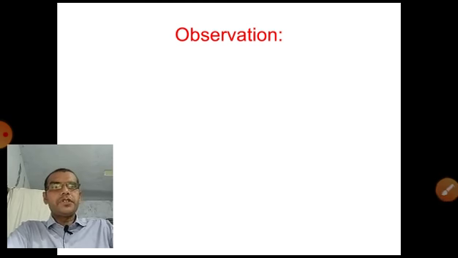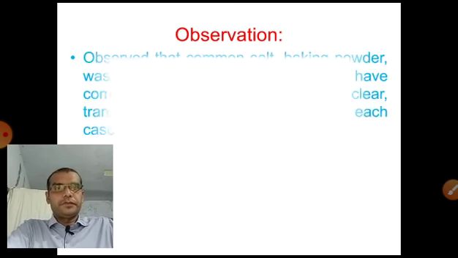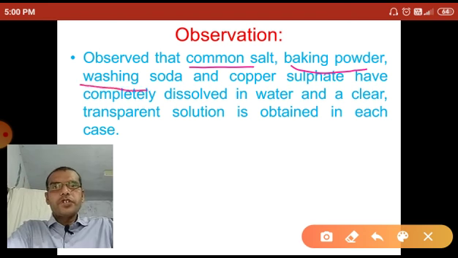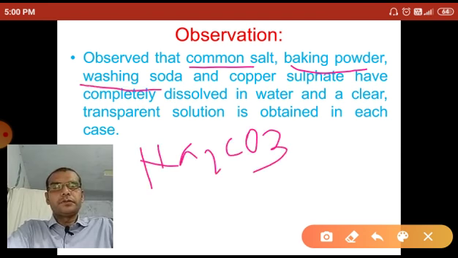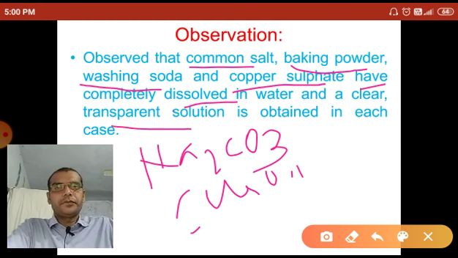After mixing all the substances in separate glasses, after 20 minutes we can observe that the common salt NaCl, baking soda NaHCO3, washing soda Na2CO3, and copper sulfate CuSO4 have completely dissolved in water, and a clear transparent solution is obtained in each case.